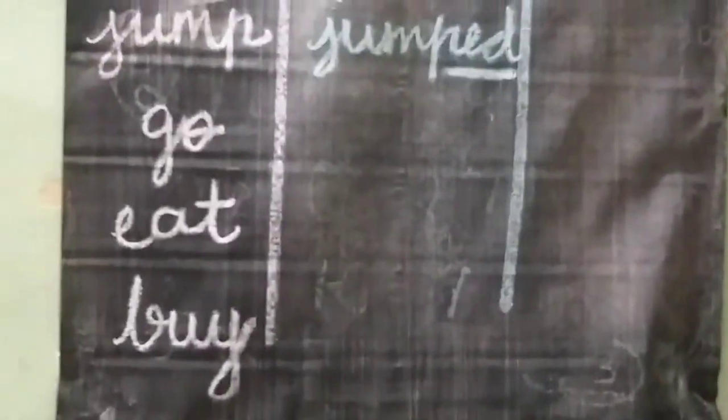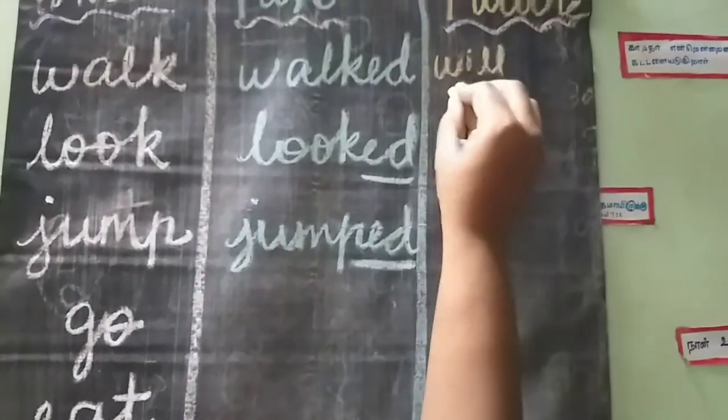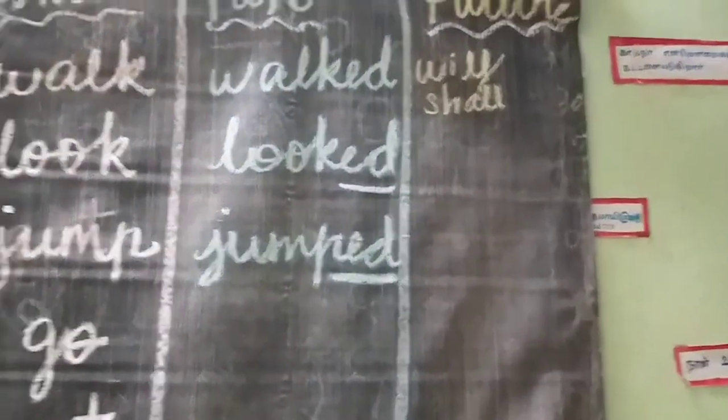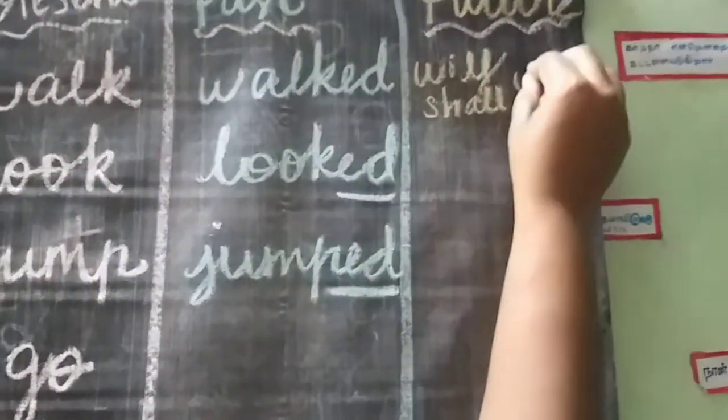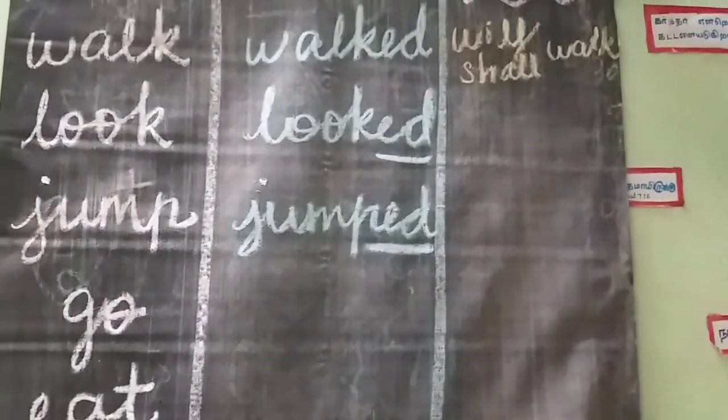And in the future tense, sometimes will, shall, both words are there, and with will or shall you should write only the verb. Don't add any ed.